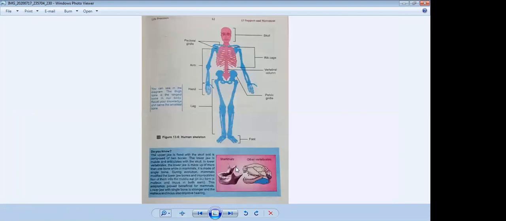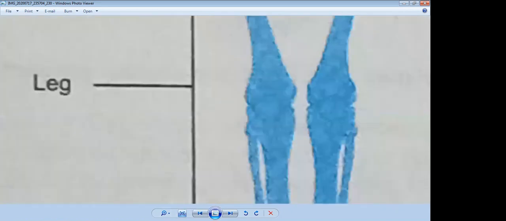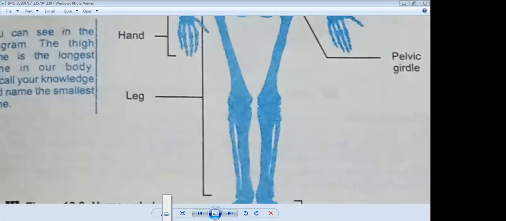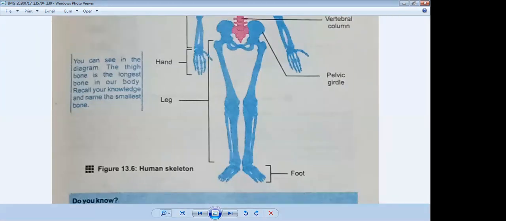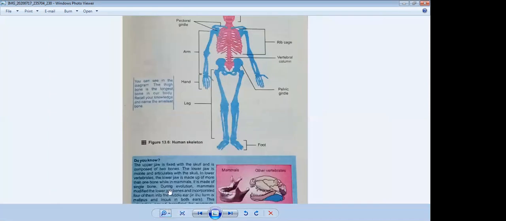Okay, this figure is given. You can see this figure in your book.